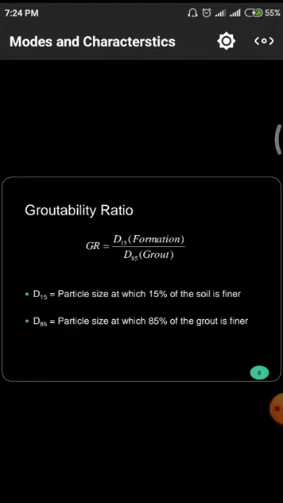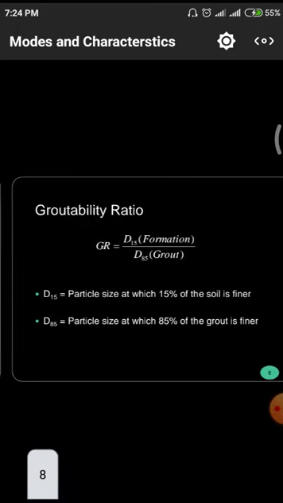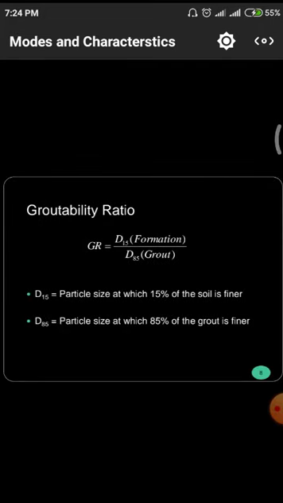These two things we have to observe. Here D15 means only 100% of soil is there. In those 100% of the soil, 15% will be in finer position and the remaining 85% will be in coarser position. Similarly, in the grouting material also, 85% of the particle size will be in finer content.